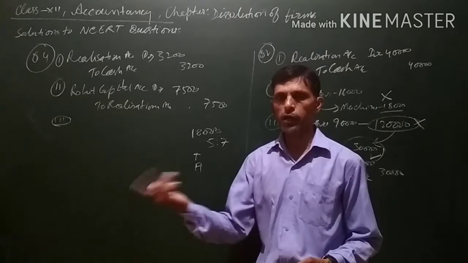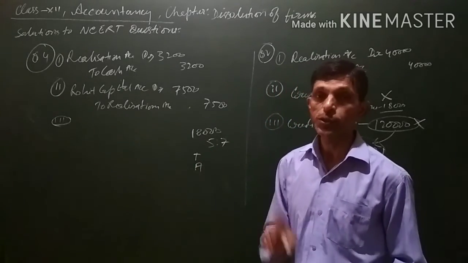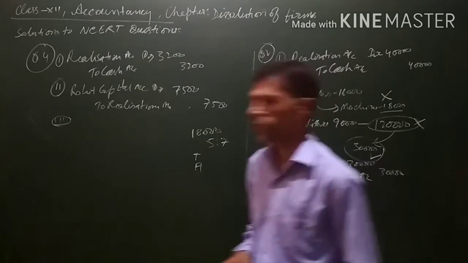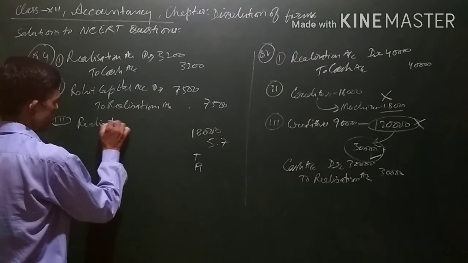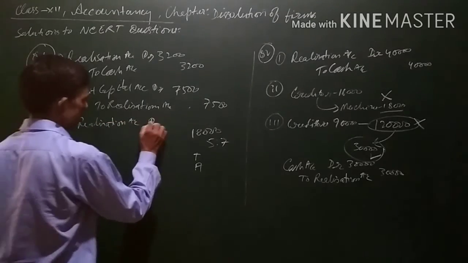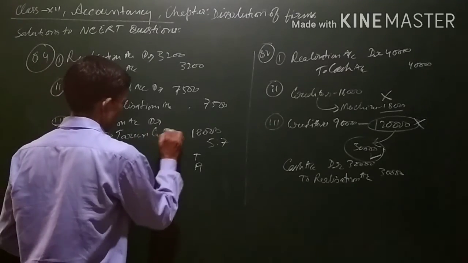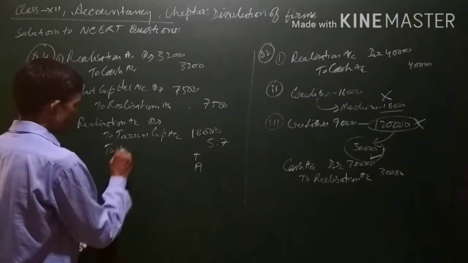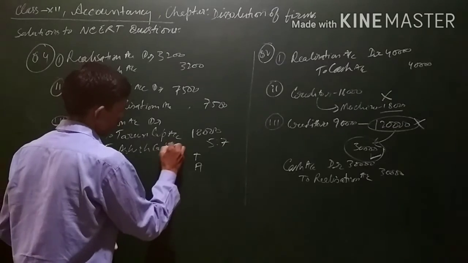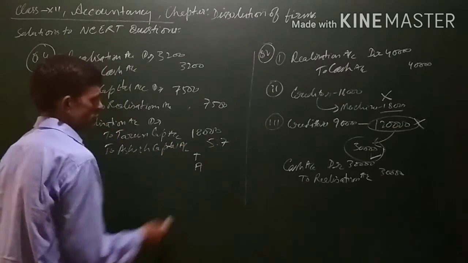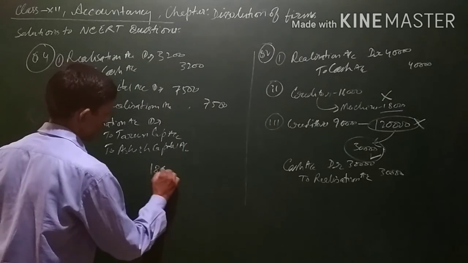Since it's a profit, what will happen? The profit will be transferred or credited to the partners' capital accounts. So in this case, partners' capital accounts will be credited and realization account will be debited. Realization account debit to Tarun capital account and to Ashish capital account, because the profit belongs to the partners. This 18,000 will be transferred to the partners' capital accounts in the ratio 5:7.